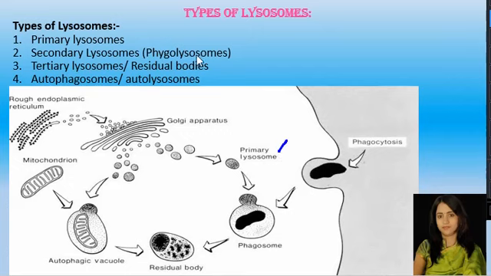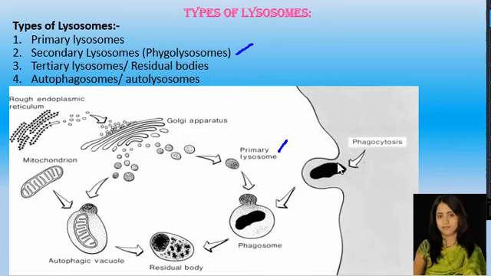Then secondary lysosomes, which are also known as phagosomes. What are these secondary lysosomes or phagosomes? The primary lysosomes fuse with a material which is to be digested and result in the formation of structures called secondary lysosomes or phagosomes.